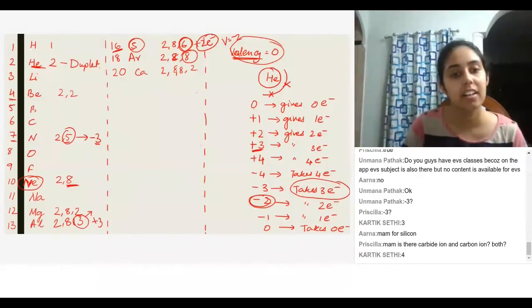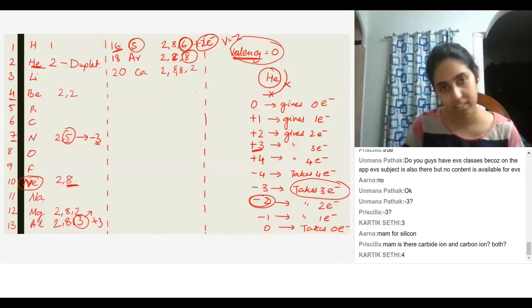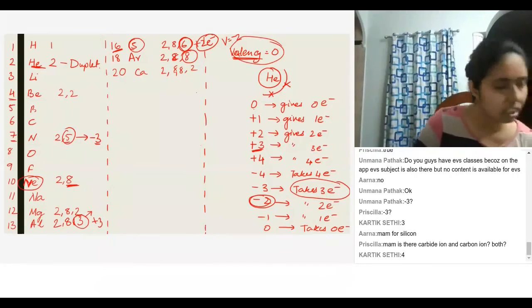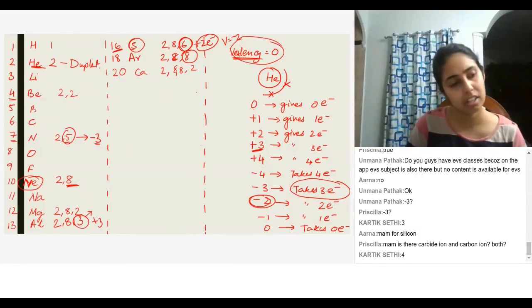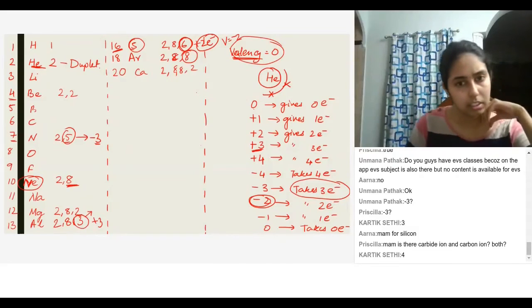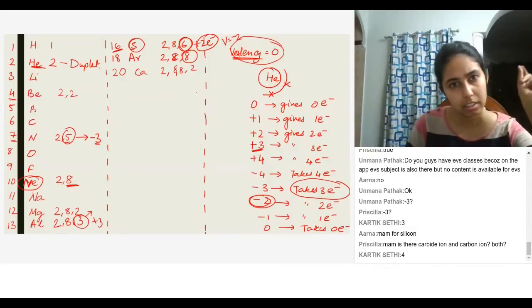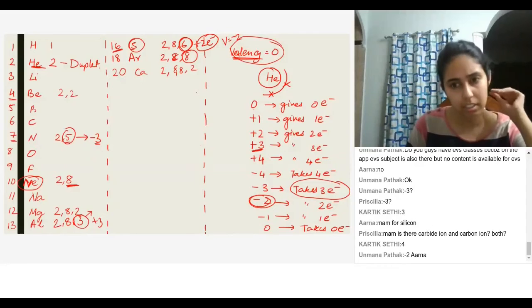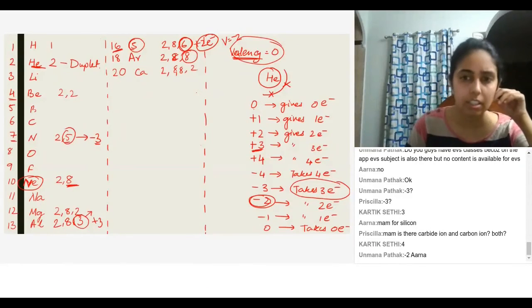Ma'am, my teacher told me in chemistry that if it has valency 2 or 3 or 4, then it gains electrons. If it has valency 5, 6 or 7, it loses electrons.